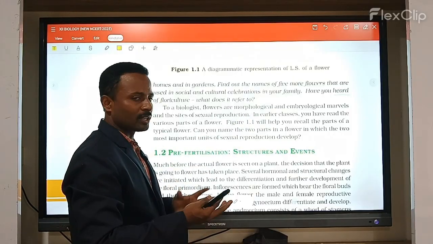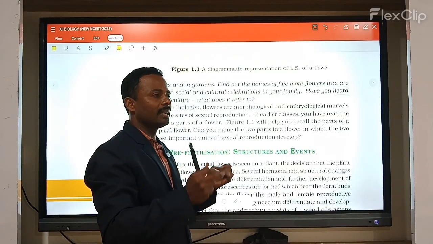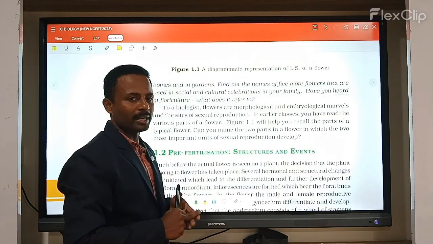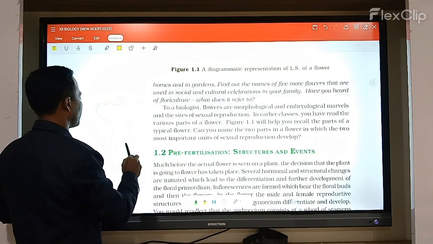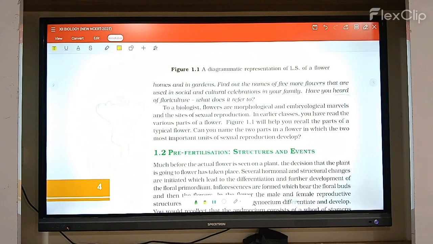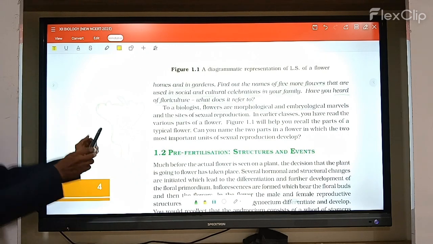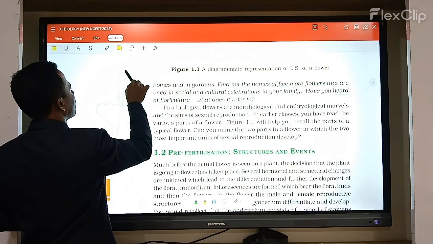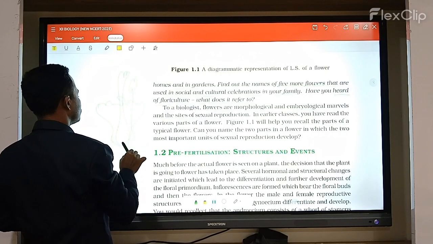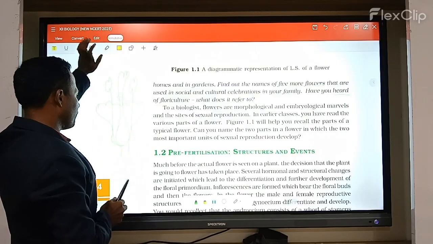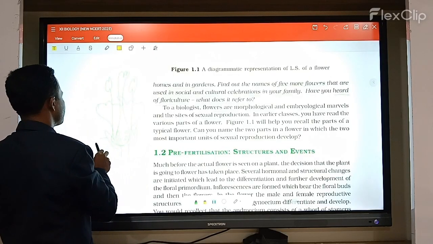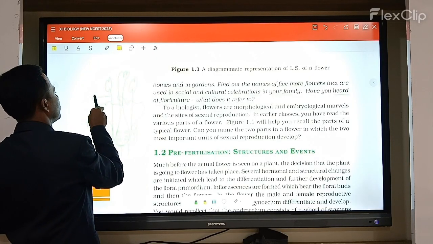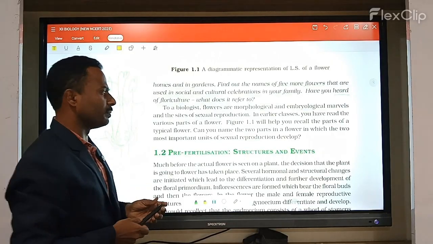It is morphological, meaning when you see one particular flower, it shows sepals, petals, androecium and gynoecium. When you see one particular flower, it appears complete with different floral parts, like sepals, petals, androecium and gynoecium.